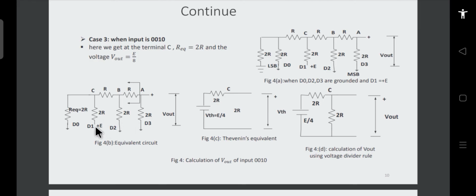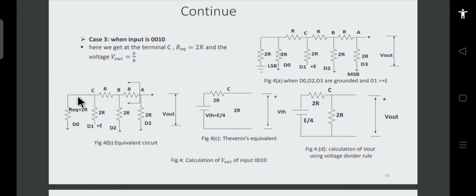Applying Thevenin's theorem, or you can apply the mesh analysis, we have to find the voltage across this resistance. So finally, if you find the voltage across this resistance, again you see this. So what will happen?